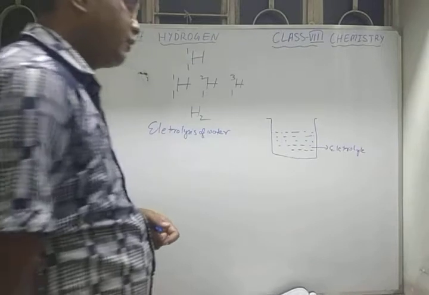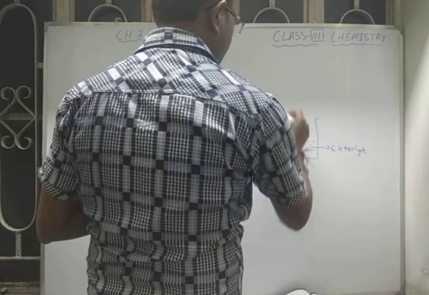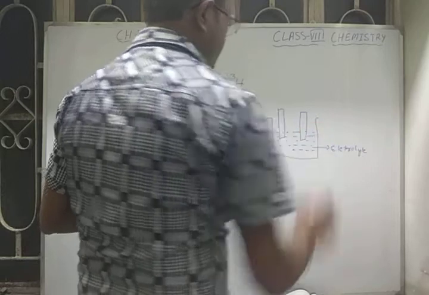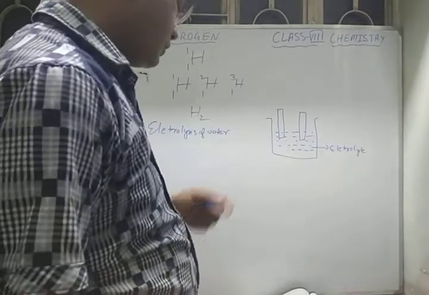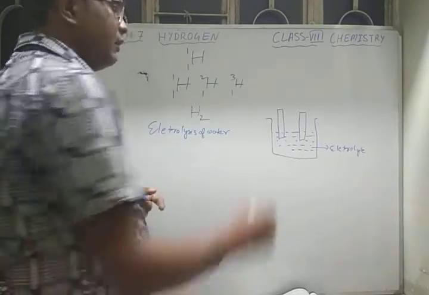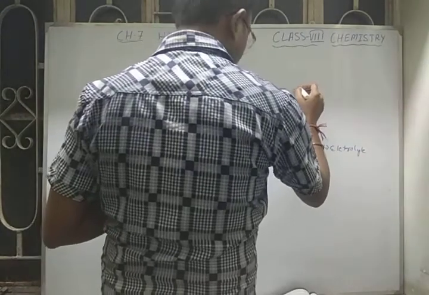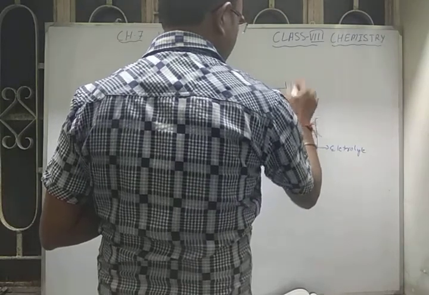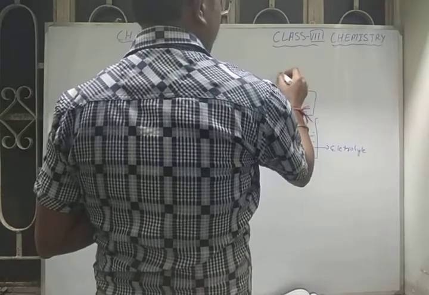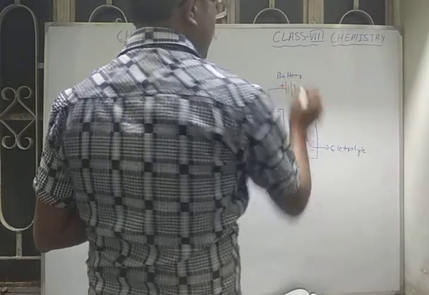Okay, this is the electrolyte. Now we have to keep two electrodes over here, like this. After placing the two electrodes, we have to connect them with an electric terminal, like this. It is a battery. One is the negative and one is the positive.